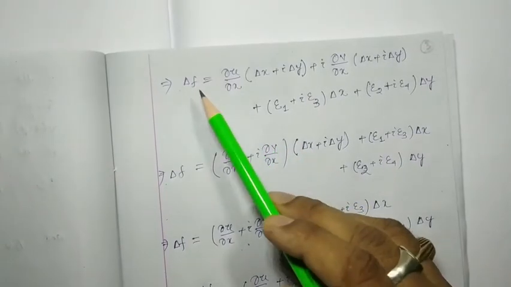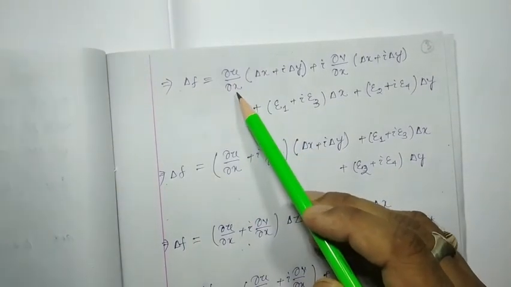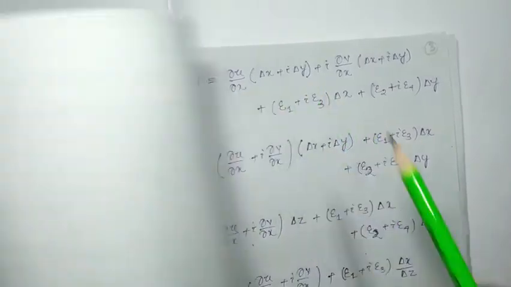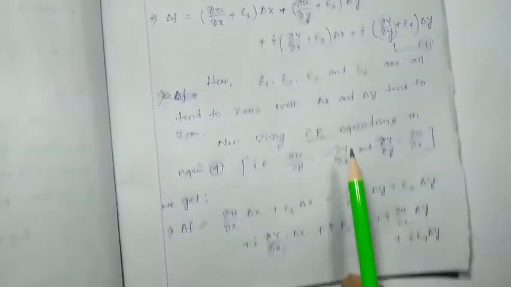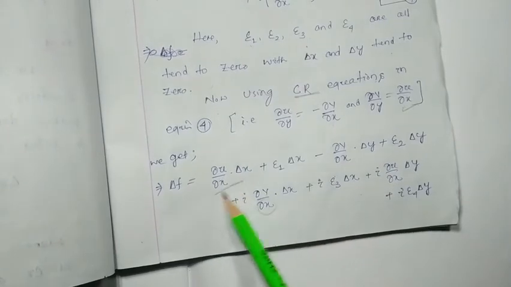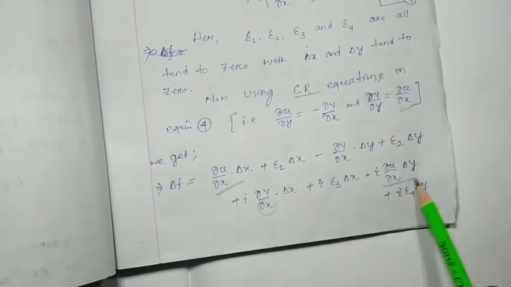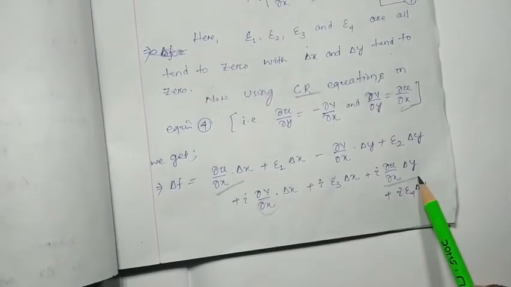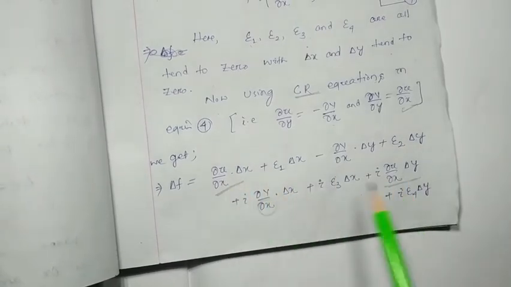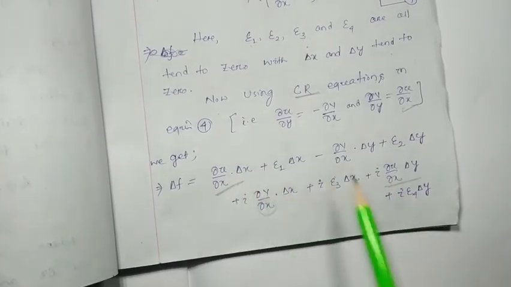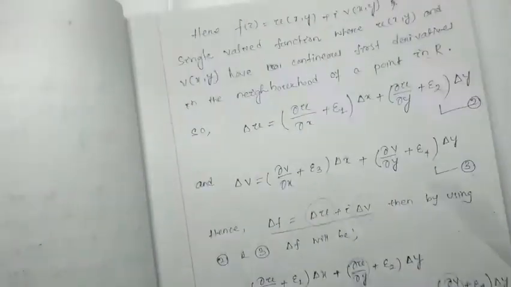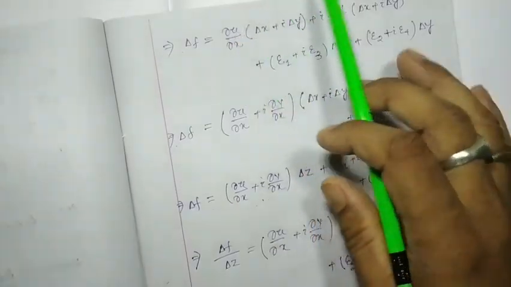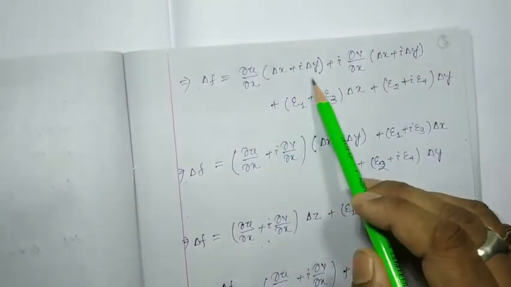So we found ∂f = ∂u/∂x ... Here ∂u/∂x, we can get the two terms. Here ∂u/∂x is there, and here another ∂u/∂x is there. So if I take the common ∂u/∂x from these two terms, we get (∂u/∂x)(∂x + i∂y). Same thing has been written: ∂u/∂x whole into (∂x + i∂y).